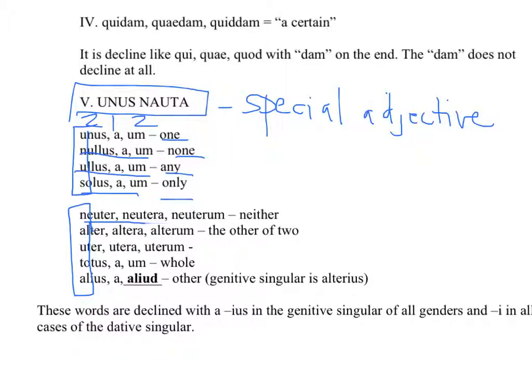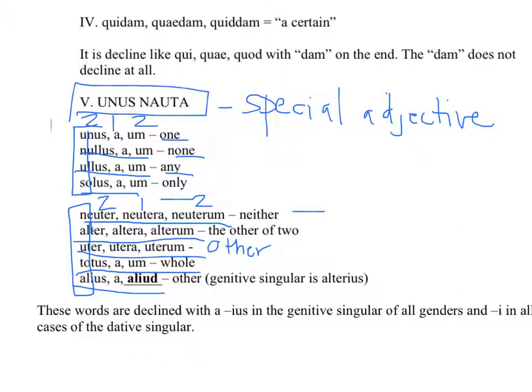Okay, neuter, neutra, neutrum means neither. Alter, altera, alterum looks basically like bonus, bona, bonum, or a 2-1-2 adjective. Even if it ends in er, that's a form of the second declension, like puer, 2-1-2. Uter, utra, utrum, totus, tota, totum, and alius, alia, aliud. I'm sorry, alter just means the other.